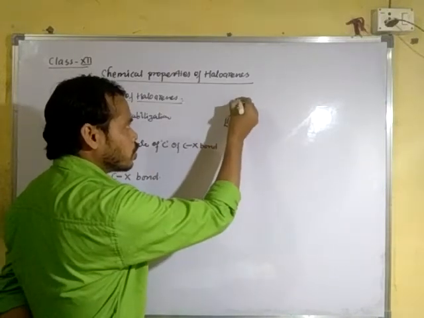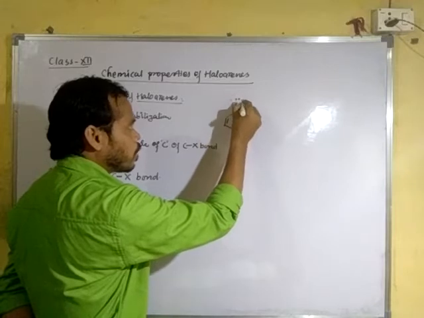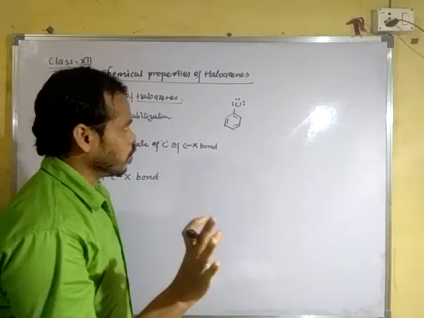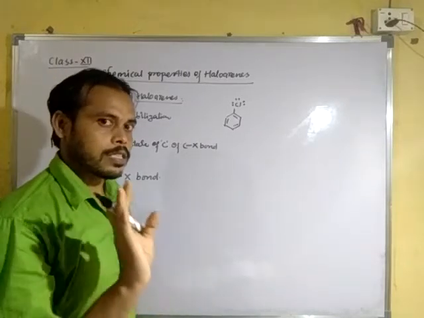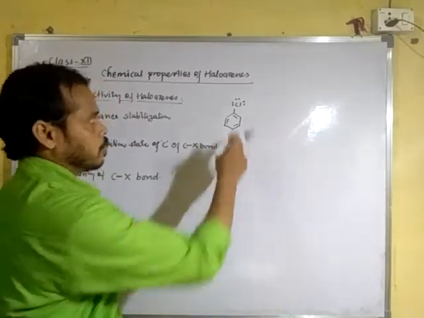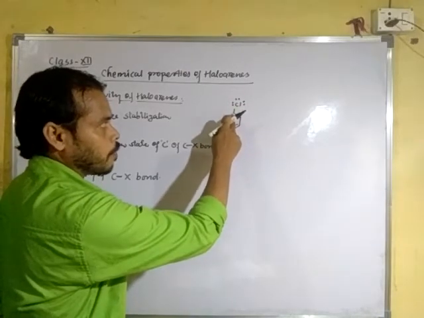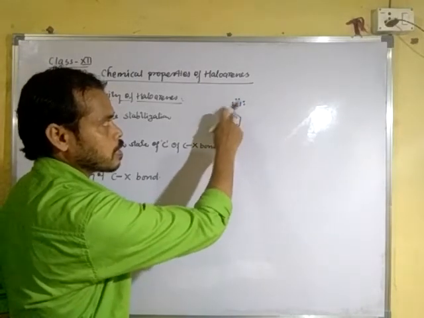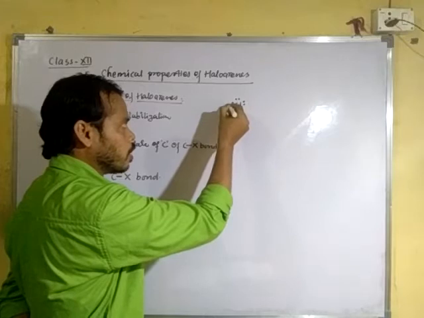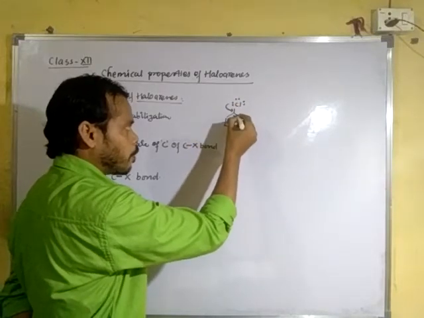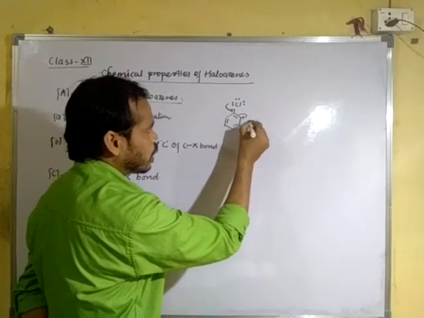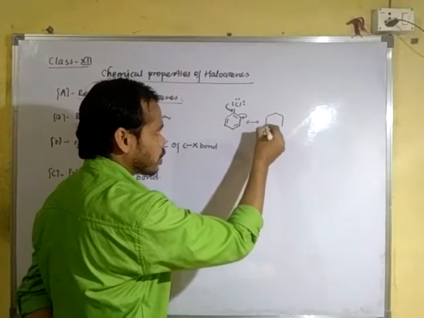Now you know 3 lone pairs of electrons remain on the chlorine, because chlorine has 7 electrons in the outermost shell, and 1 forms a covalent bond by sharing with carbon, and 6 electrons remain on the chlorine. Due to delocalization of this chlorine lone pair of electrons and the pi electrons in the benzene ring, it forms another canonical structure like this.